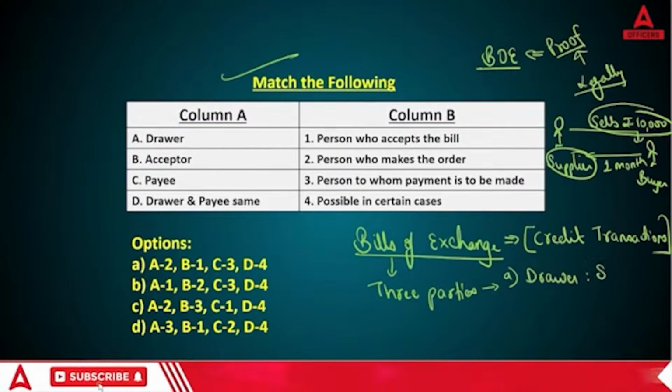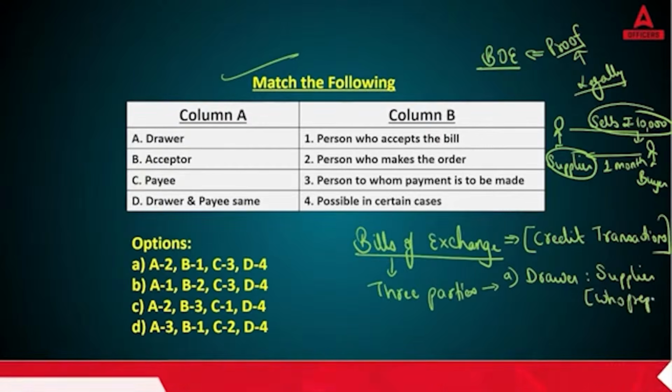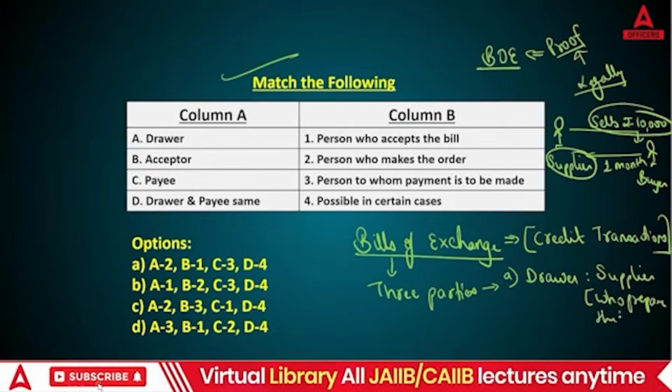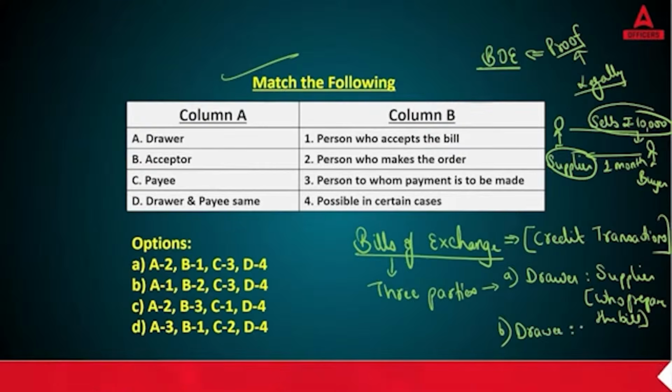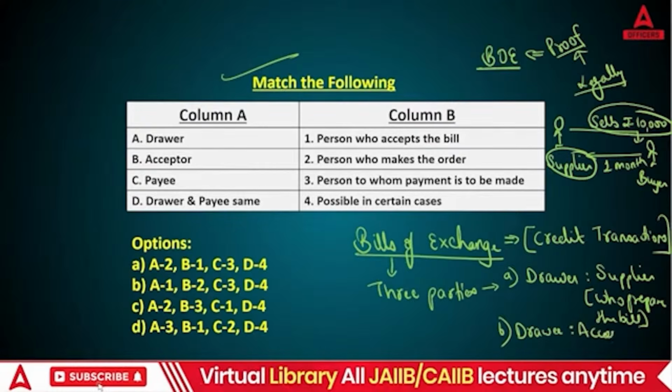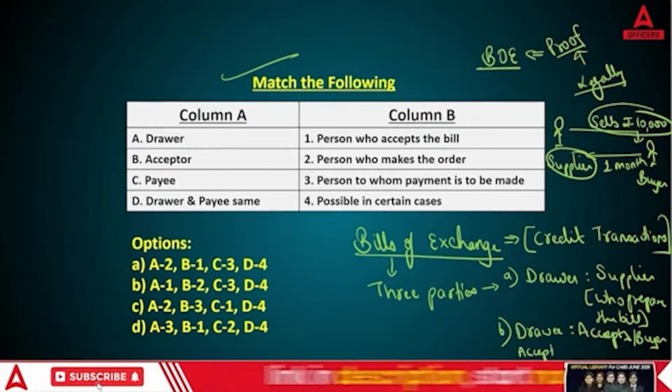Here that is the supplier, or you can say who prepares the bill, that is the drawer. Second is your drawee, who accepts the bill. Here the buyer will say yes, I am accepting the bill, that I will make the payment after 1 month. This is known as acceptor.